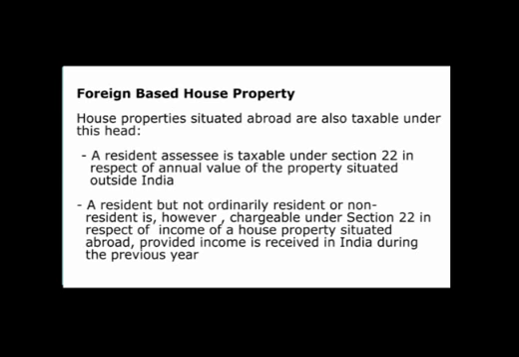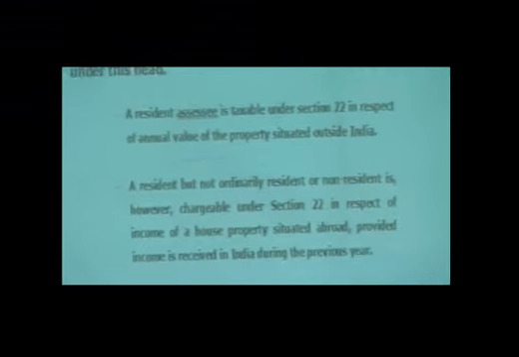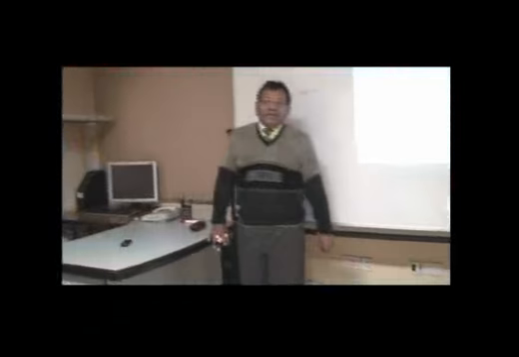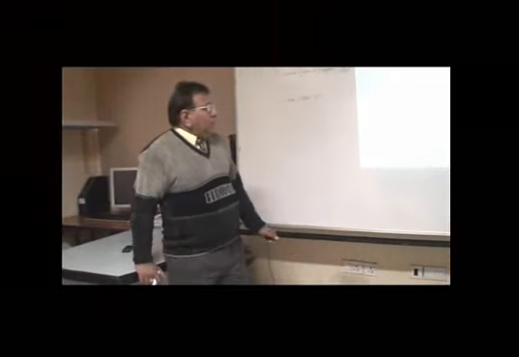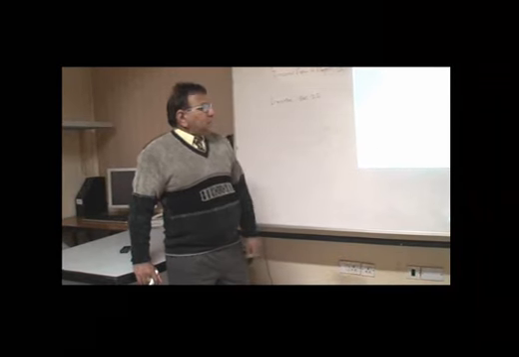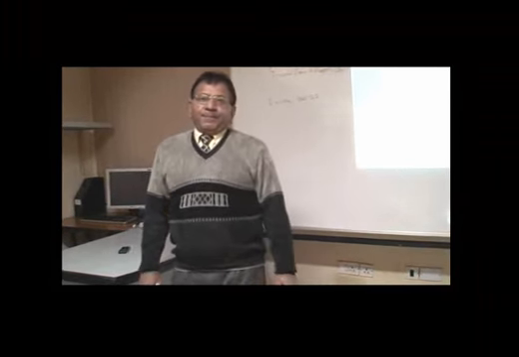In terms of Section 22, if such property is held by an assessee who is a resident in India, then the annual value of such property shall be taxable in his hands. It means though the property is situated outside India, the annual value of such property shall be taxed in his hands as a resident and ordinary resident in India.